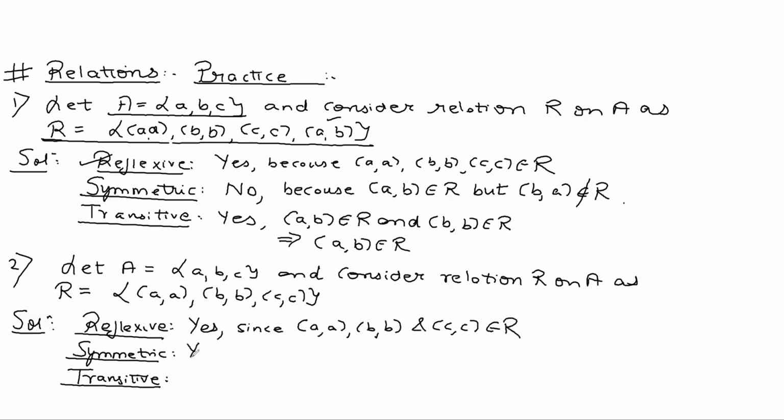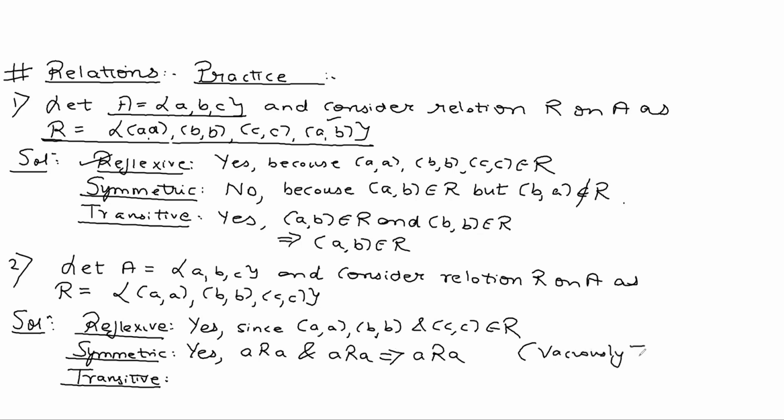Is it symmetric? Yes, because A related to A implies A is related to A. So guys, it is symmetric because it's vacuously true.